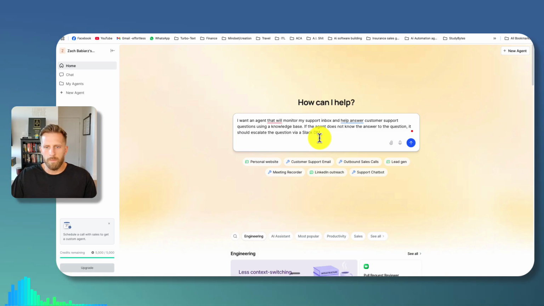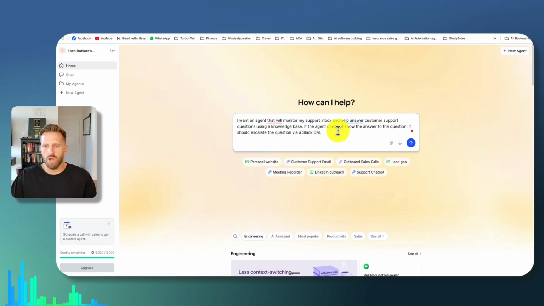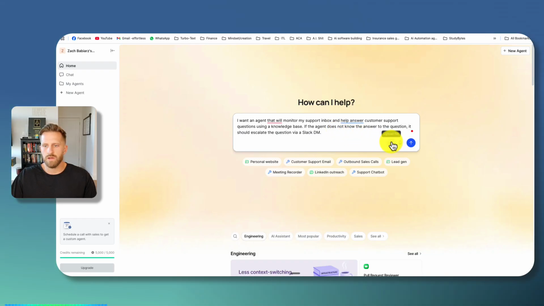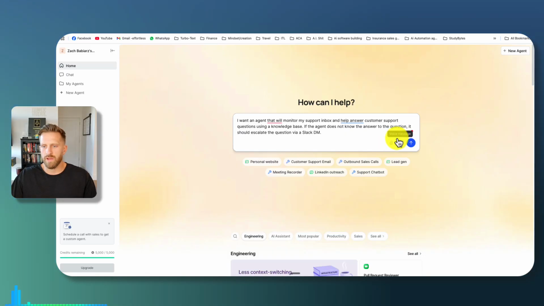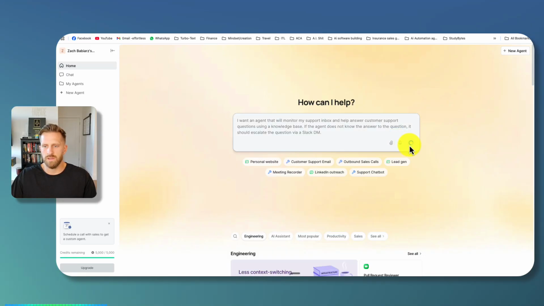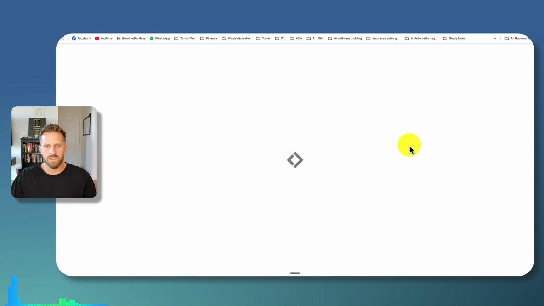I want an agent that will monitor my support inbox and help answer customer support questions using a knowledge base. If the agent doesn't know the answer to the question, it should escalate the question via a Slack DM. Okay, let's see what happens. You can upload files, it looks like. All right, let's just send it and see what happens.